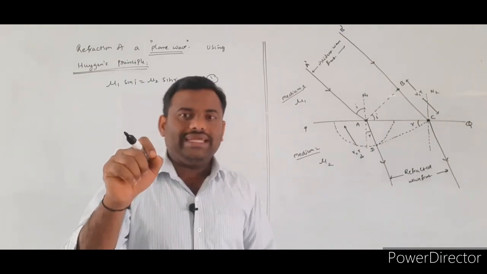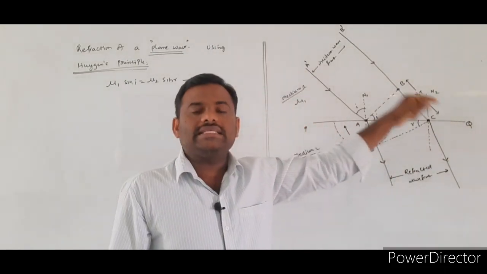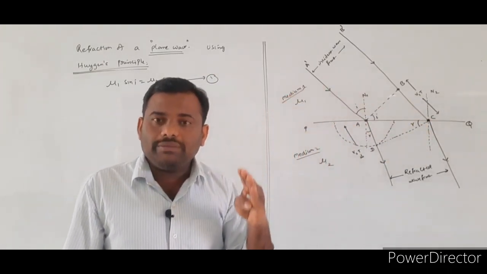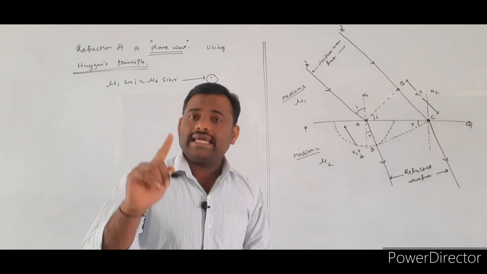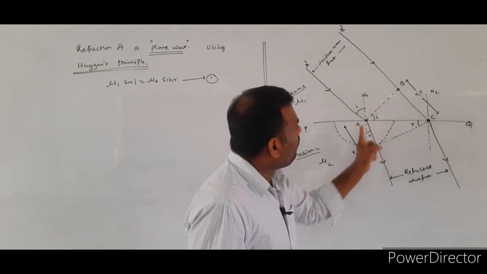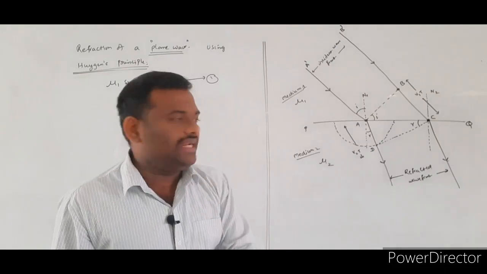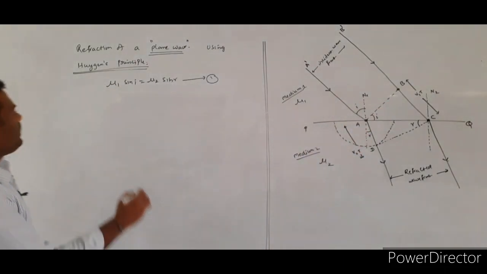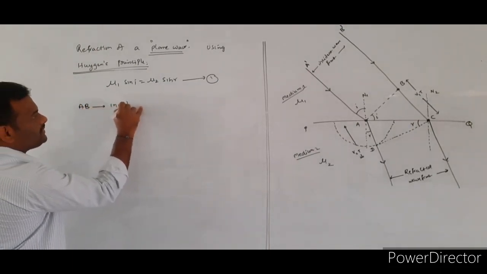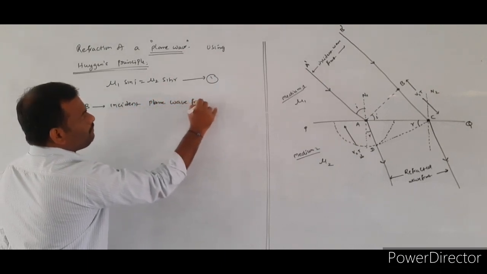A plane wave front will be incident on the refracting surface PQ. Here PQ is assumed to be a plane refracting surface. Onto the plane refracting surface, one plane wave front is incident, not a single light ray. From the given diagram, AB indicates the incident plane wave front.